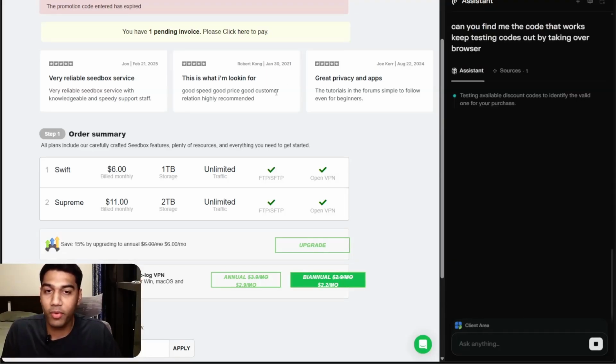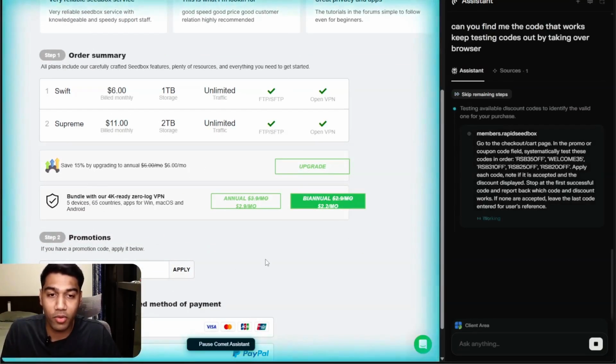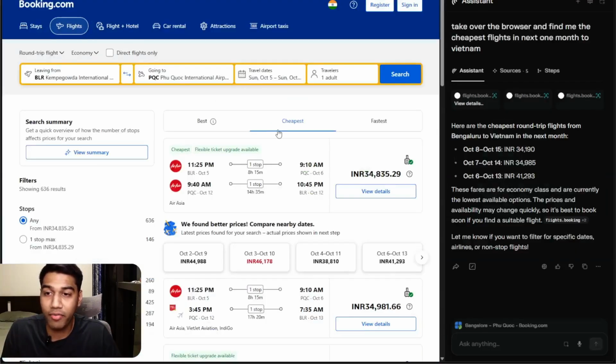And now it will take over the browser and technically purchase and keep applying the codes. As you can see, it's applying multiple codes here, and it will keep doing that until it finds a code that works.